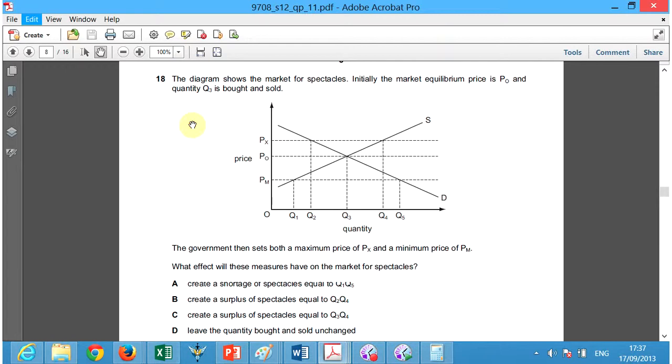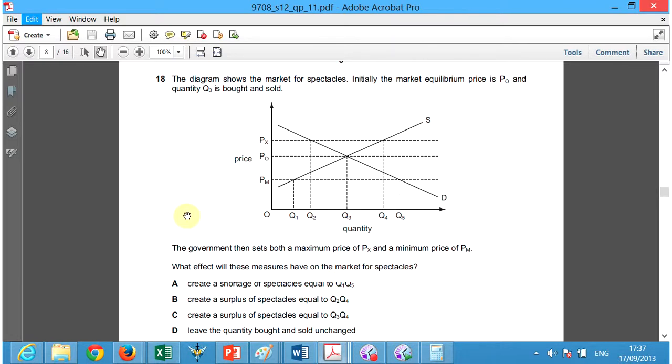Okay, and number 18, there is a diagram showing the market of spectacles, eyeglasses. Initially, the market equilibrium is P naught and Q3. P naught, Q3 here, and quantity Q3 is bought and sold. Okay, the government then sets both a maximum price PX here and a minimum price PM here. What effect will these measures have on the market for spectacles?